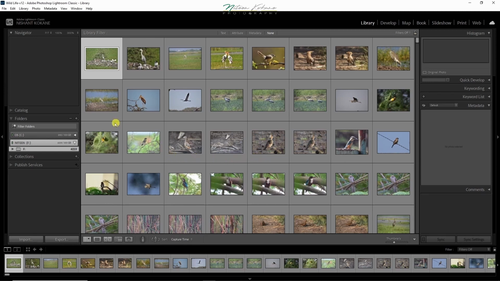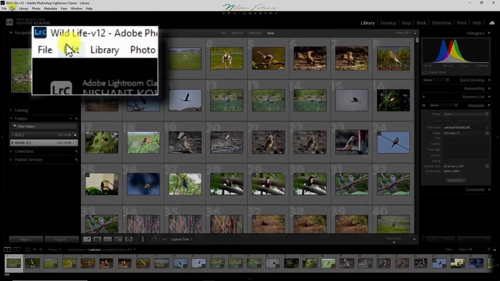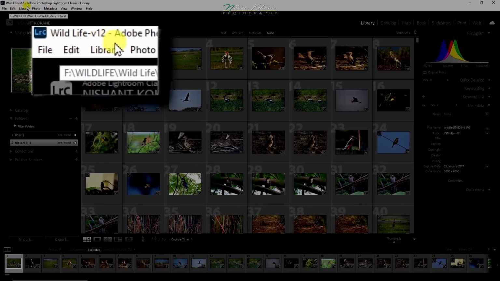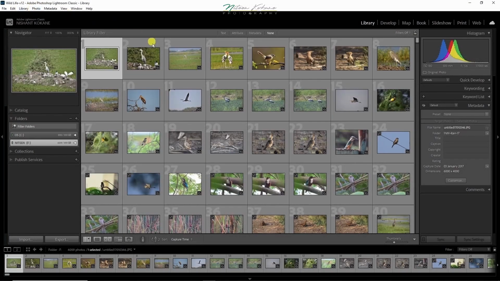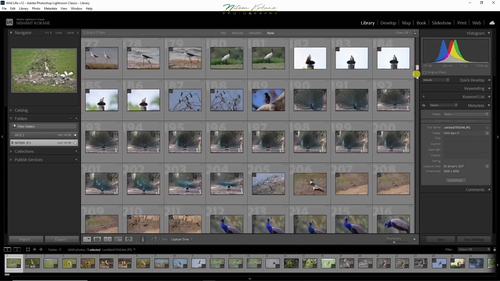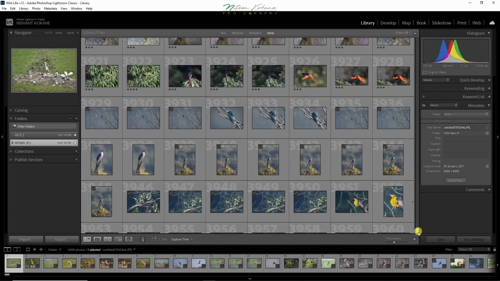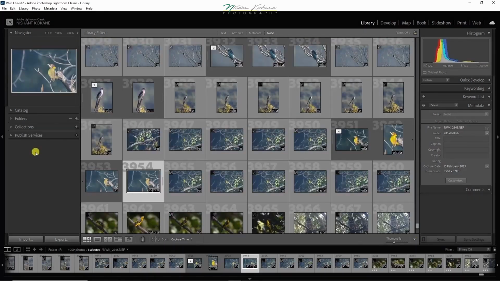And in the left side corner, you can see the name of the catalog which is open. In the catalog, you can see all the photographs from all of my folders from the beginning. There are almost more than 4,000 photographs.